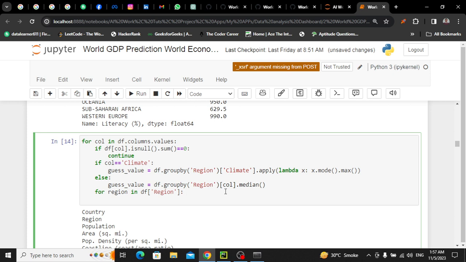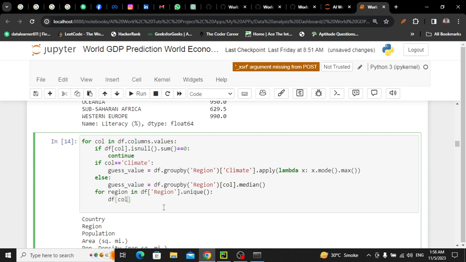What I was supposed to do, just let me check, but we have to take unique values because we have only 11 regions, so unique. Okay, and then I have to fill the missing value.